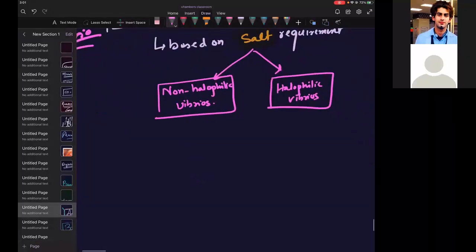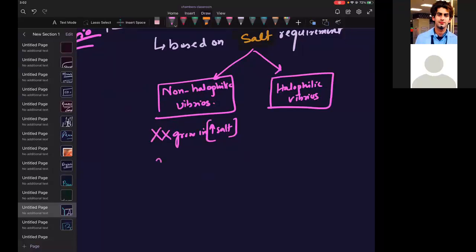Non-halophilic Vibrios are those Vibrios which are non-halophilic. What is non-halophilic? If you increase the concentration of salt, they won't grow. They can't grow in high salt concentration.